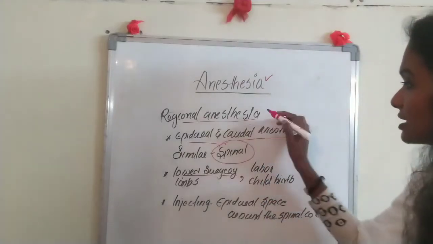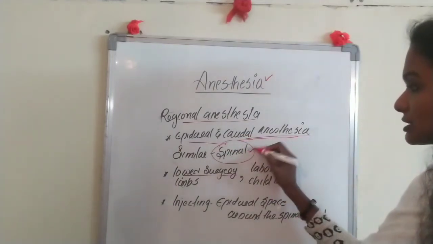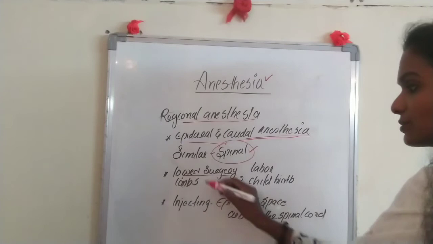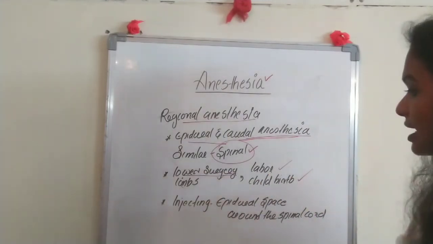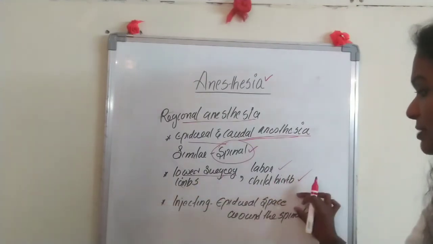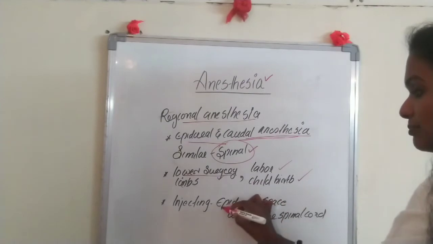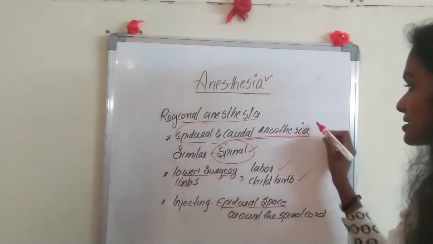The next type of regional anesthesia is epidural caudal anesthesia, which is similar to the spinal anesthesia, and is used for lower limb surgery, labor and childbirth. Okay, and how is it injected? It is injected directly into the epidural space around the spinal cord. Epidural space. So that is known as epidural or caudal anesthesia.